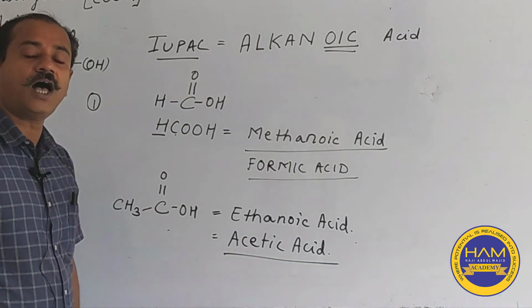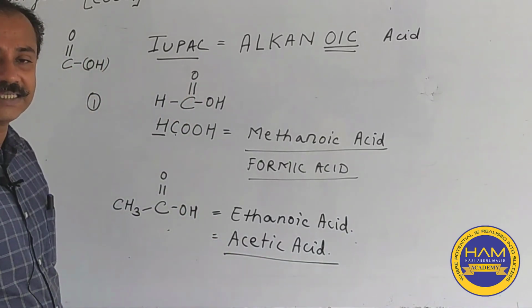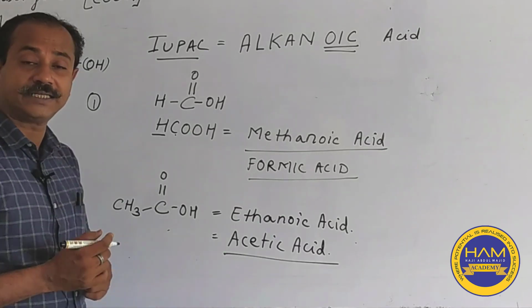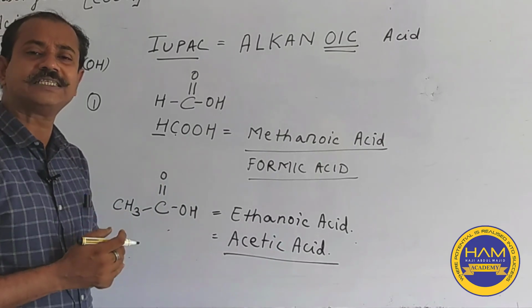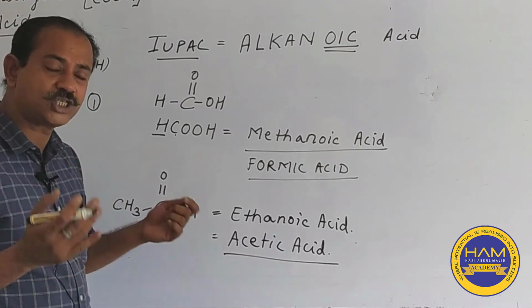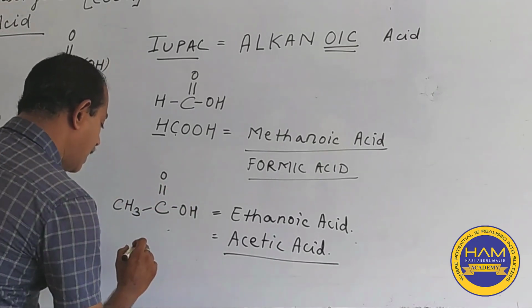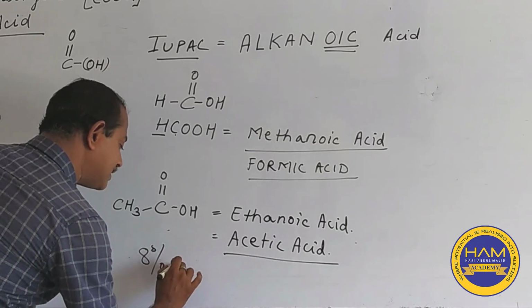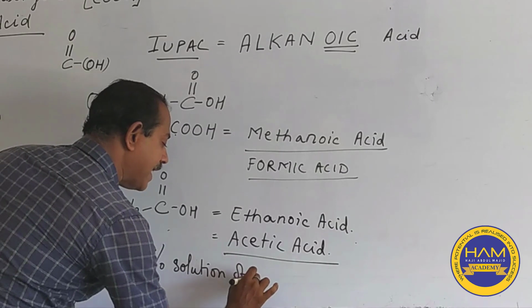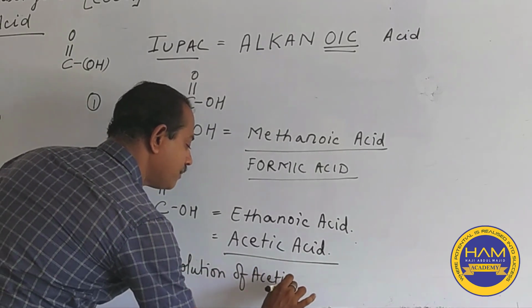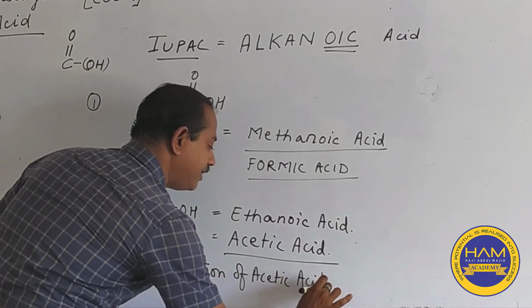Now this is a very interesting acid, students. When we use 100% acetic acid, that is pure acetic acid. But if we take an 8% solution of acetic acid along with the rest water, it is known by a different name.